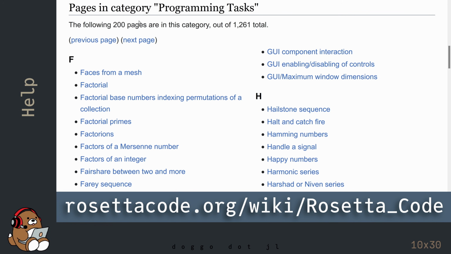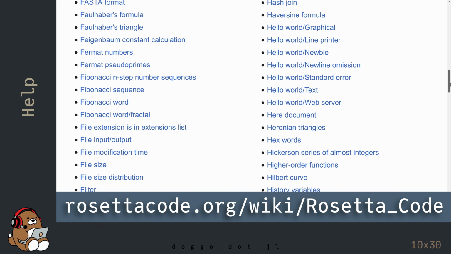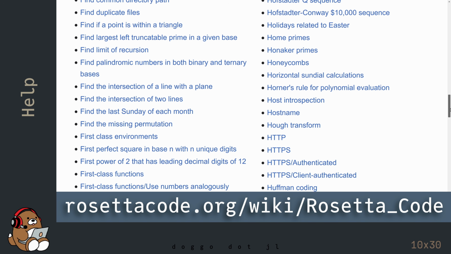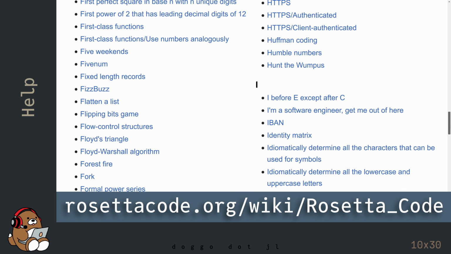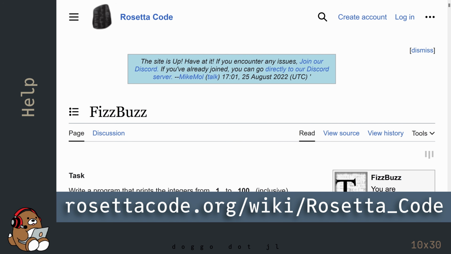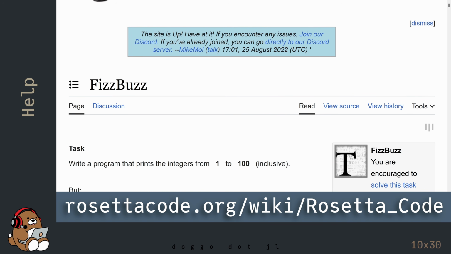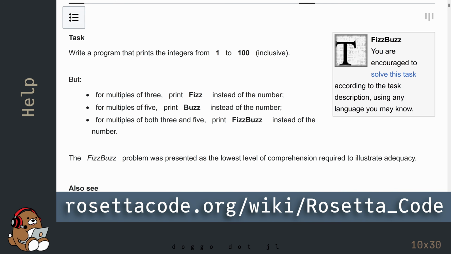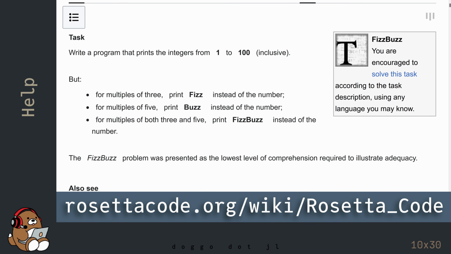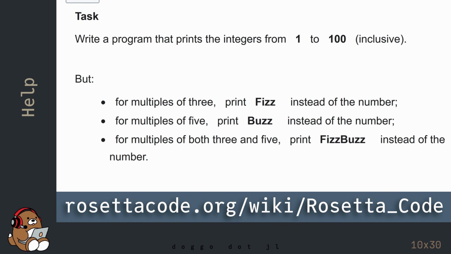For example, a classic teaching example is something called FizzBuzz. Read the description and then try to write the Julia code for it on your own. Believe it or not, you know everything that you need to know in order to solve this problem.